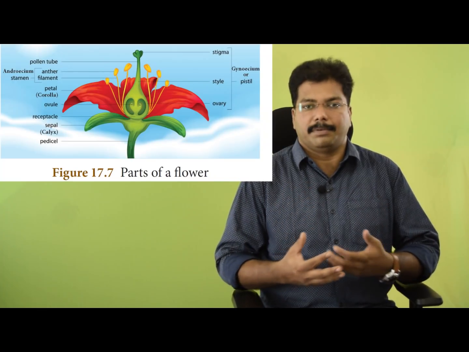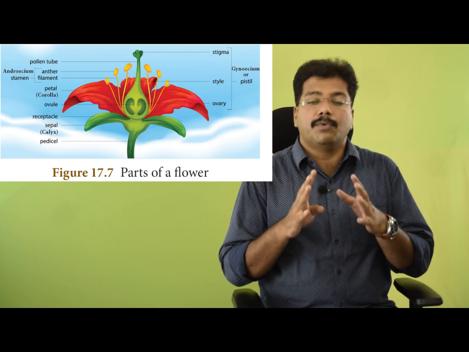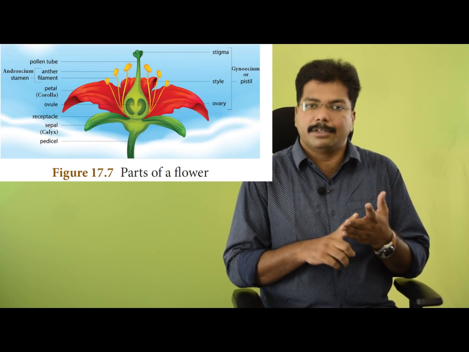Let's look into the next part, sexual reproduction in plants. Since it is a sexual mode of reproduction, male and female gametes with a half set of chromosomes are required. You know well, flowers are the reproductive part of the plant. If you look at the structure of a typical flower, you can see that it has 4 parts: calyx, corolla, androecium and gynoecium.